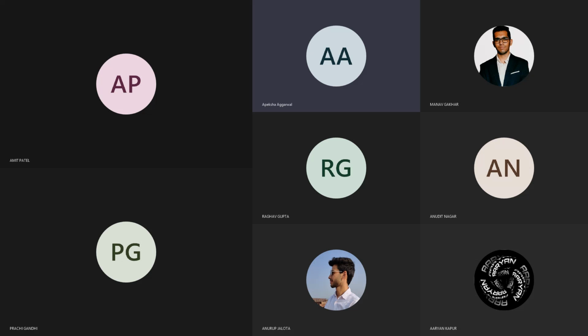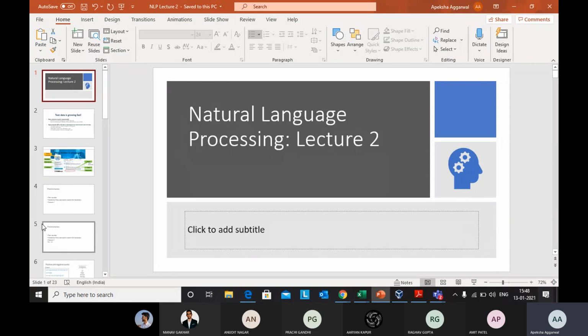Chalo, so this is lecture 2. Here we are going to just see the introductory part of starting NLP. Before starting NLP, how we are going to store the text, what are the features, what is raw data, and how we are going to use these features or text as an input while training the model. Okay, so just the preliminaries part we are going to discuss today.